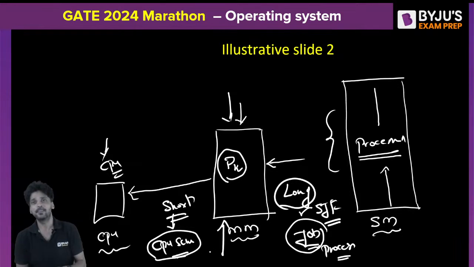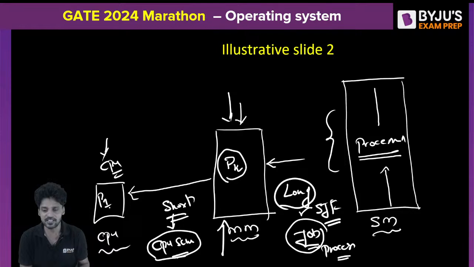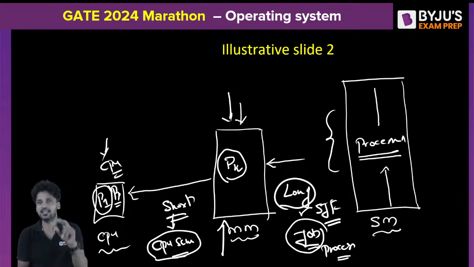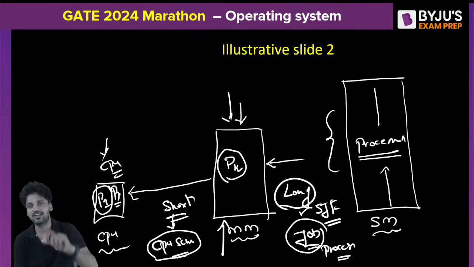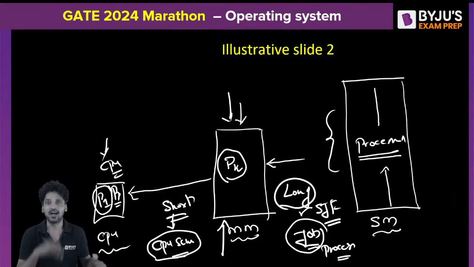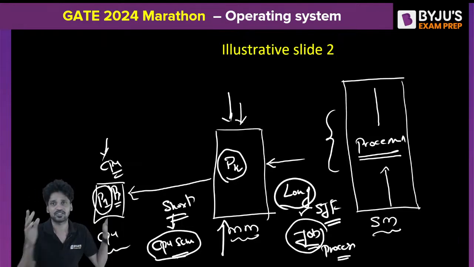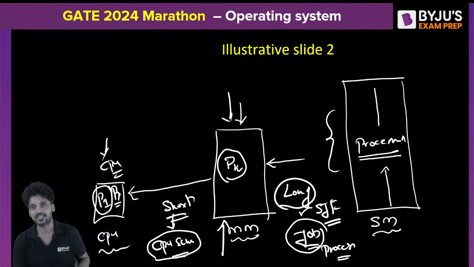How more frequently? The moment, let us say P1 is executing, when P1 is completely finished, immediately I need to select one more process. Let us say I scheduled PX. When PX is completely finished, I need to select one more process. So the CPU scheduler typically executes in between every pair of processes. When one process completely gets executed, I'm the CPU scheduler. When process P1 executes, I need to get into the CPU, execute for some time to decide what the next process is. So I always execute the moment one process gets finished. That's the reason why my frequency will be more than the job scheduler.